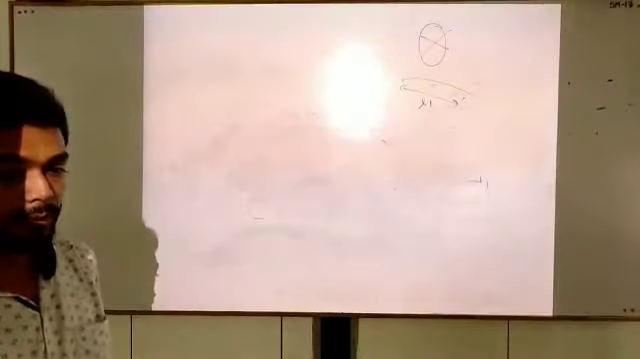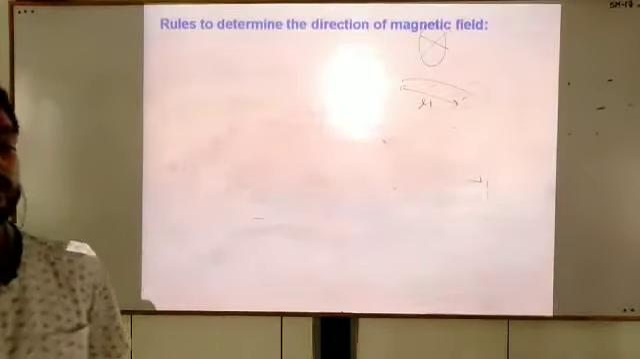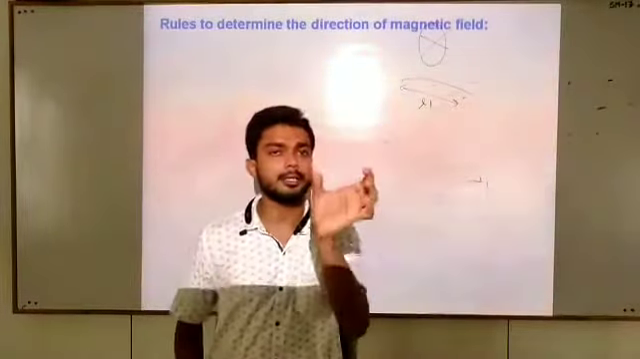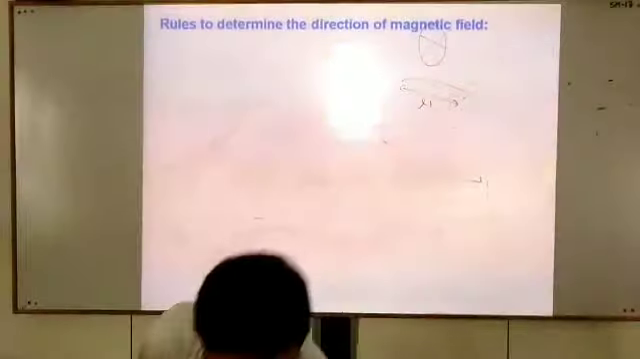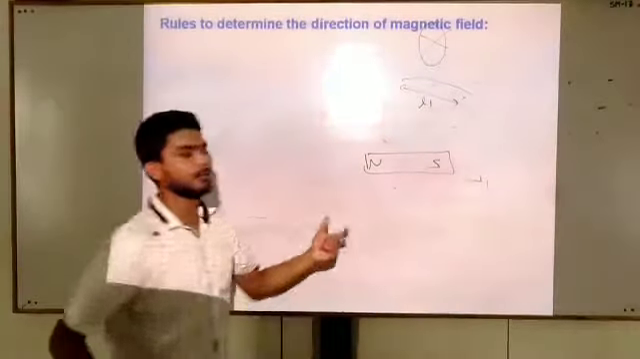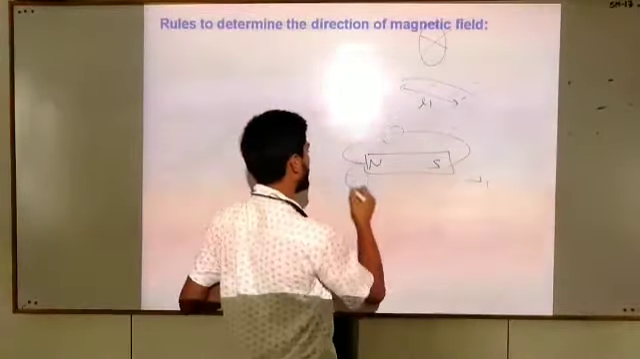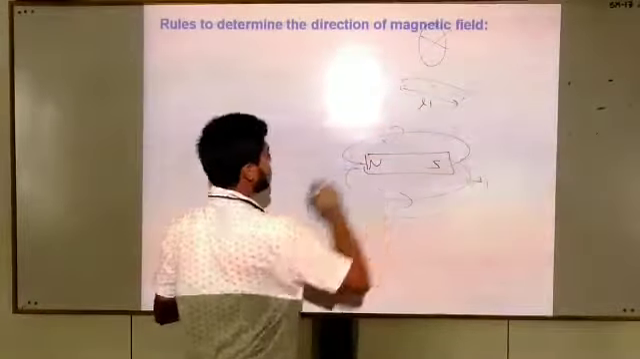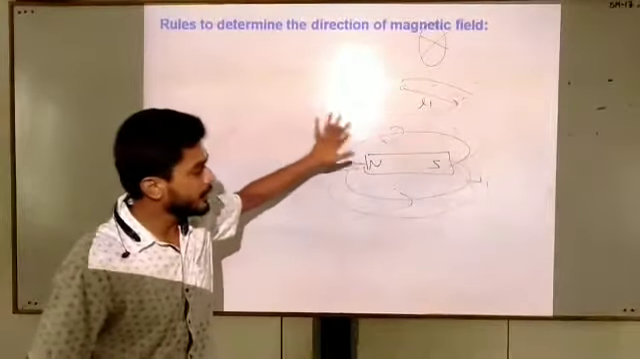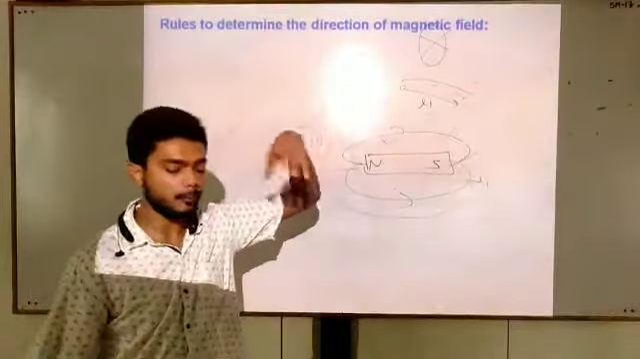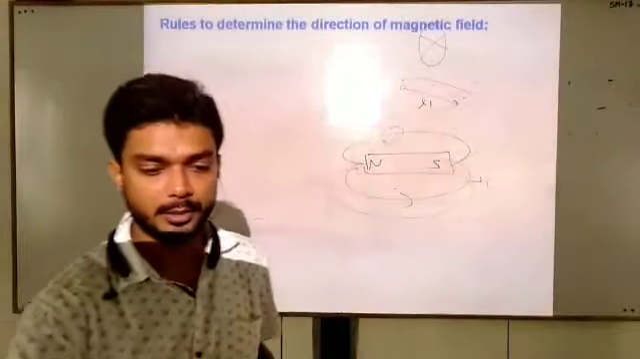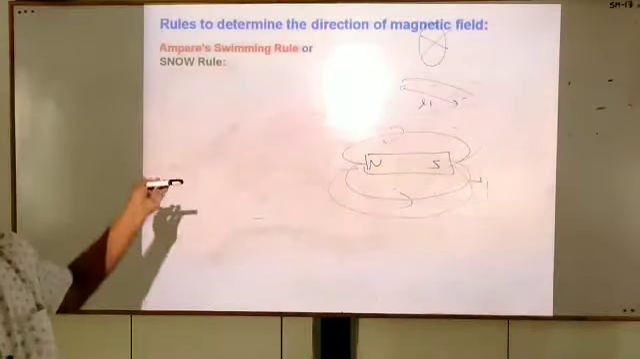Now students, next thing, rules to determine the direction of the magnetic field. As we all know very well, around a magnet there is a magnetic field, and when we consider a magnet with north-south poles, we have observed that the magnetic field exists from north to south direction. In the same way, we are going to find out the direction of the magnetic field for a wire. What is the direction of the magnetic field for such a conductor which carries a current? Let us see, students. First is Ampere's swimming rule.